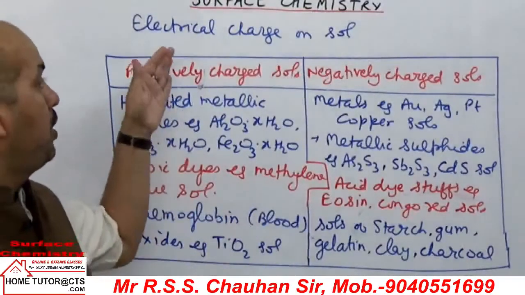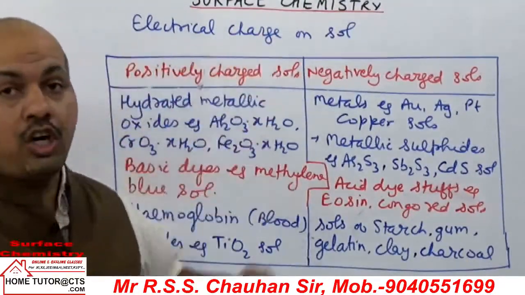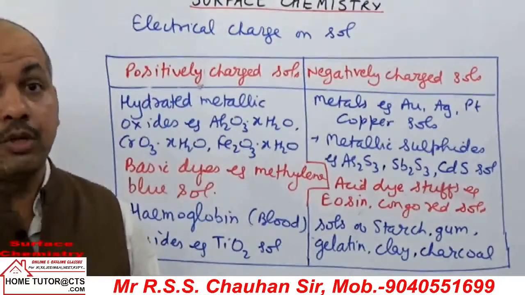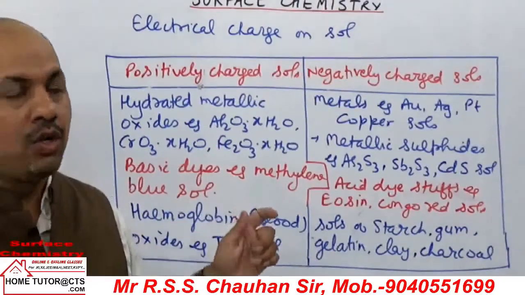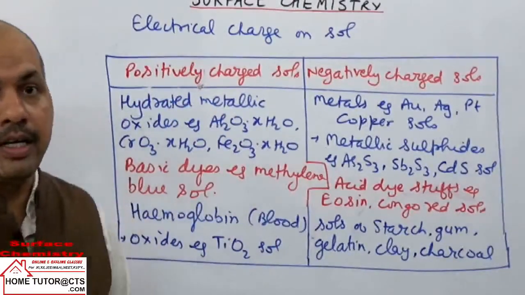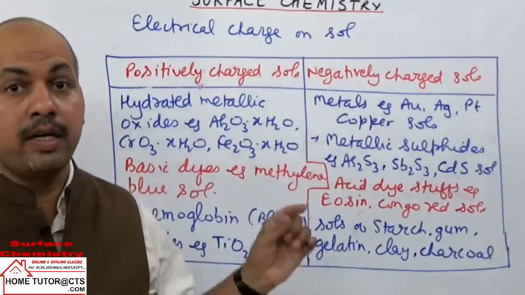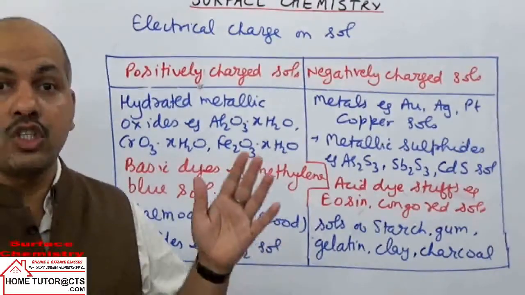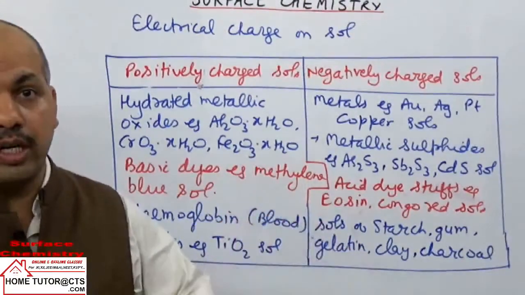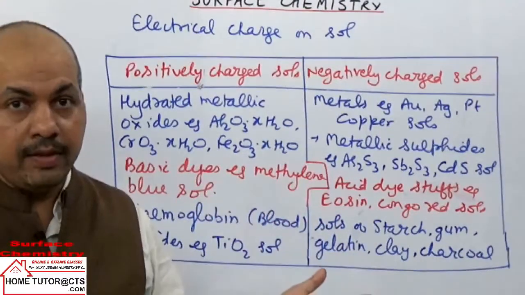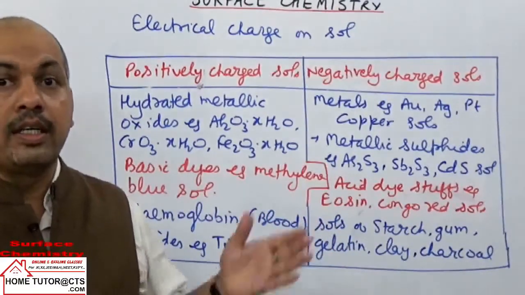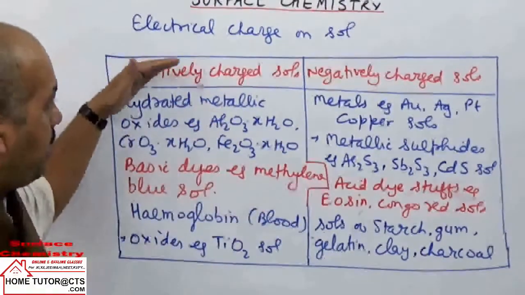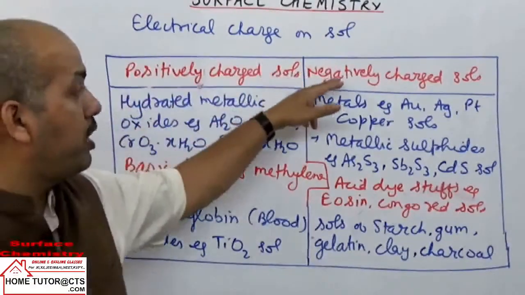Next, let us see the electrical properties of colloidal solutions or colloidal sols. In the electrical properties of sols, first is the charge on the dispersed phase particles. All the dispersed phase particles have the same charge, either positive or negative, and the sol as a whole is electrically neutral. For maintaining electrical neutrality of the sol, the dispersion medium will carry equal and opposite charge.